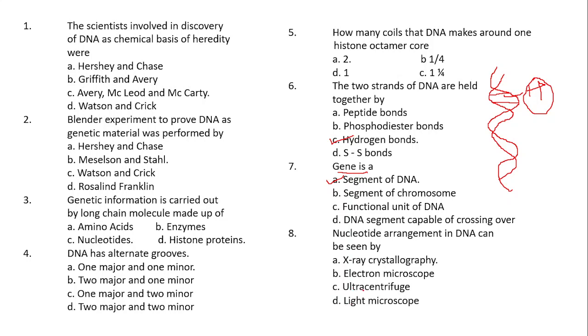Centrifugation is used to separate heavier particles and lighter particles. And the electron microscope is used to take the photograph of the chromatin material, that means nucleosomes. But nucleotide arrangement is seen with the help of X-ray crystallography.